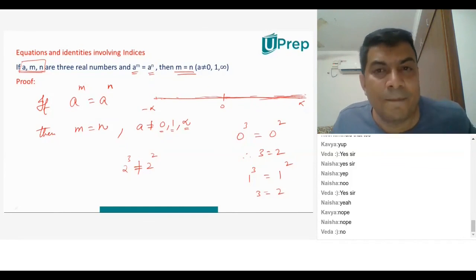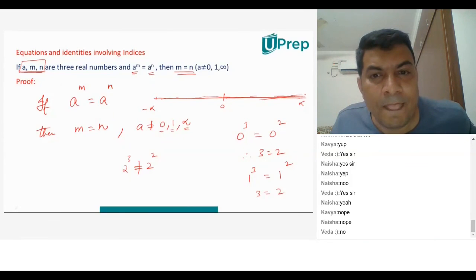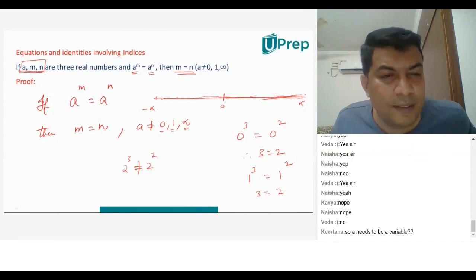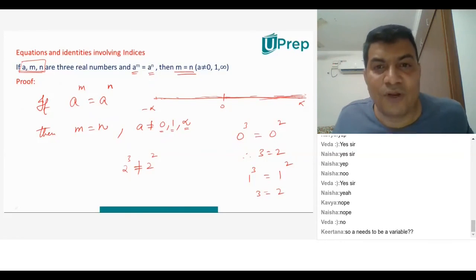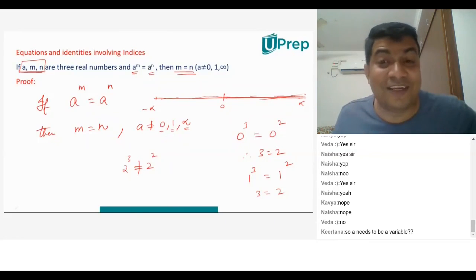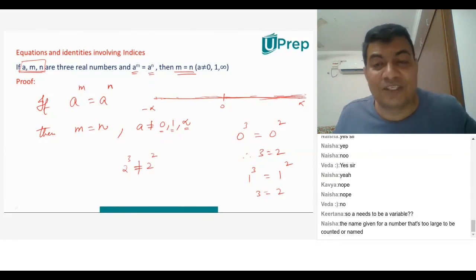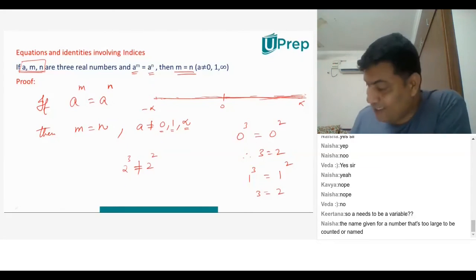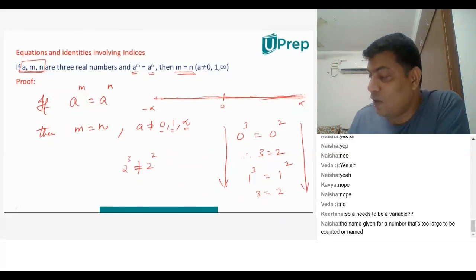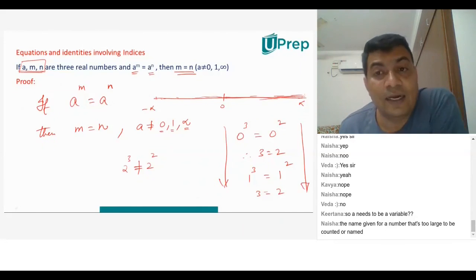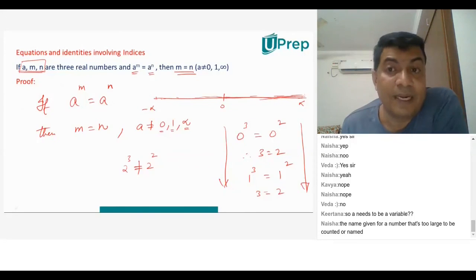Sir, then how is m equal to n not possible in infinity? I'll explain. For you to understand that, first let's answer Arjun's question. Arjun has made real sense. By asking that question, he's actually telling me to explain this once again, because technically what I'm trying to explain is not clear. So let me make it clear for everyone. Concentrate. Very good question, Arjun.